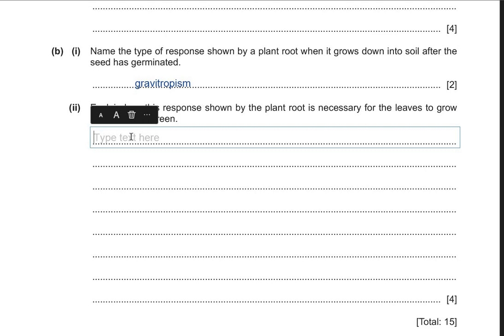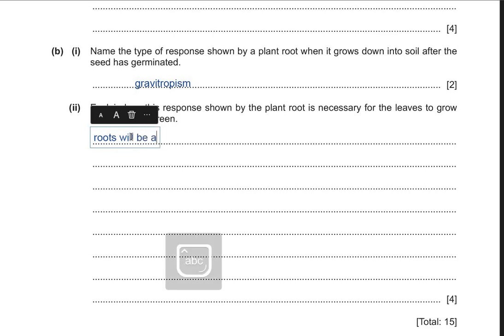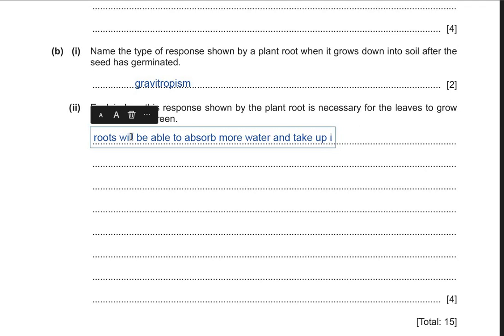That gravitropism will enable the roots to absorb more water and take up ions like nitrates, magnesium, sodium.